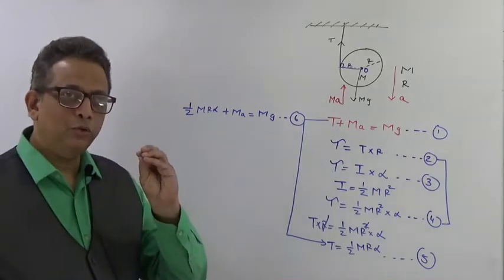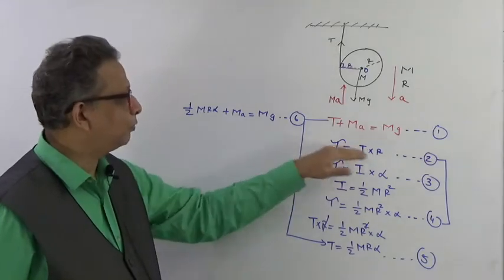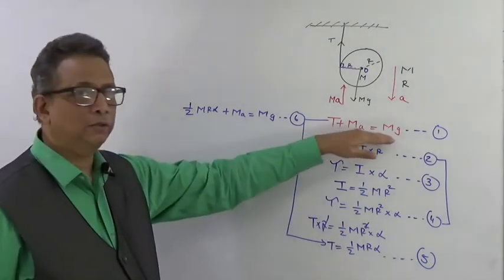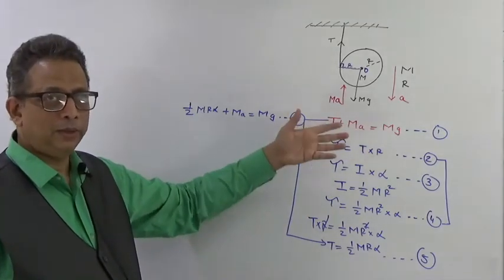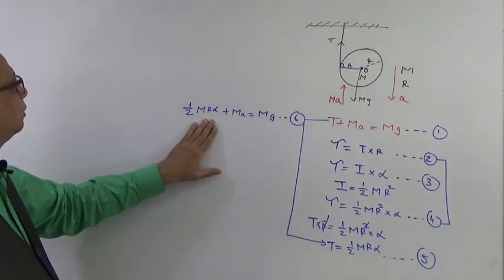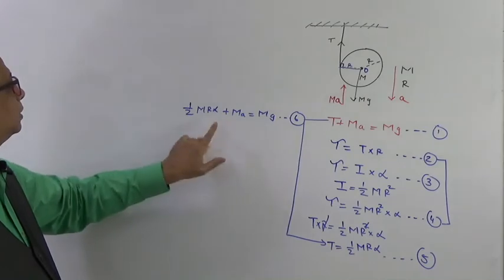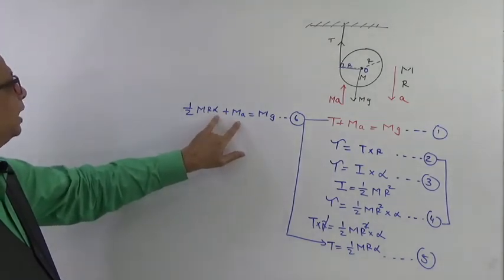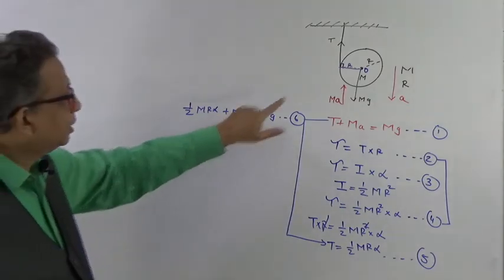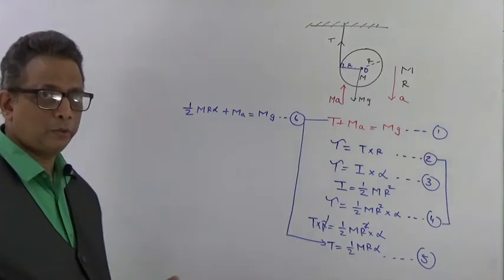Only thing is that you should be able to recall all these equations, that torque is equal to I alpha, torque is equal to force into displacement. Then this is a normal linear equation, so we are always able to get this. Now after coming over here, we are stuck with two variables, that is alpha and a. Is there any relation between alpha and a? Yes, because this is rolling without slipping. Always this word is used in all the problems.